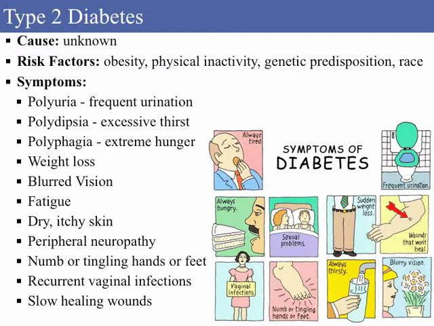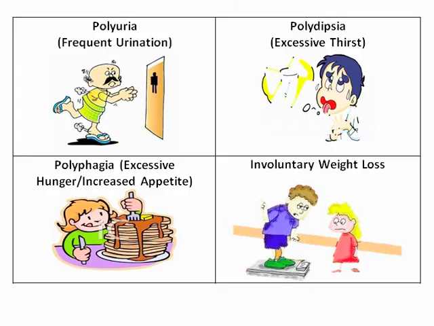Symptoms include the three classic polys: polyuria, polydipsia, polyphagia, weight loss, blurred vision, fatigue, dry itchy skin, peripheral neuropathy, numb or tingling hands or feet, recurrent vaginal infections, and slow healing wounds.